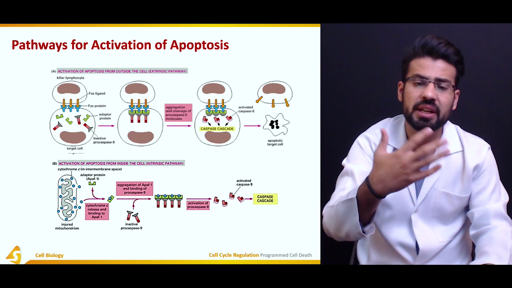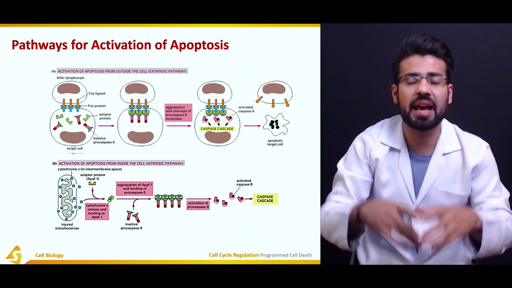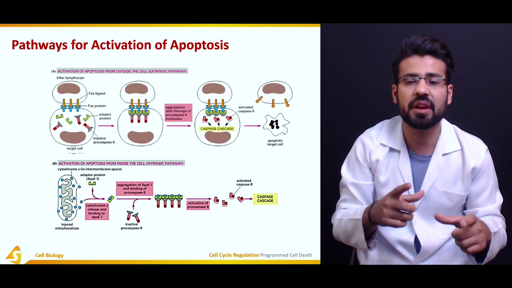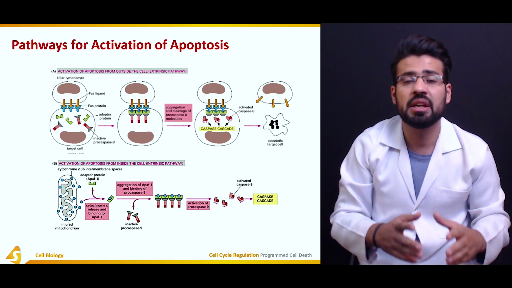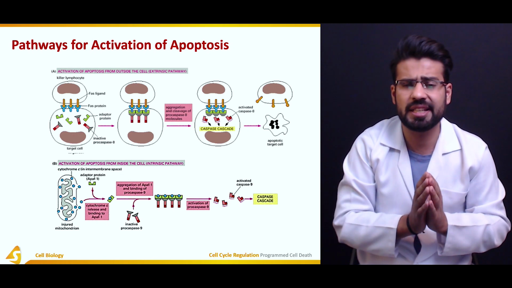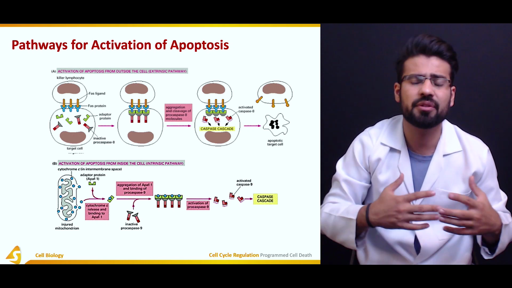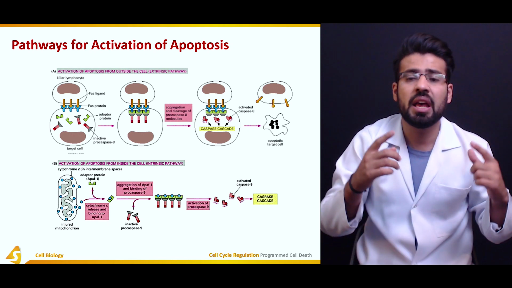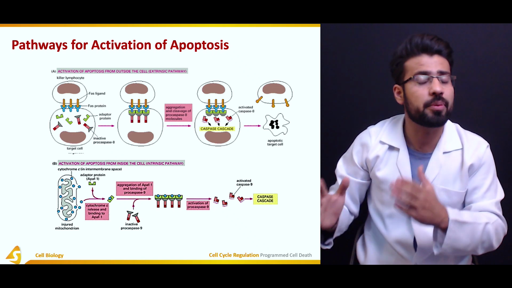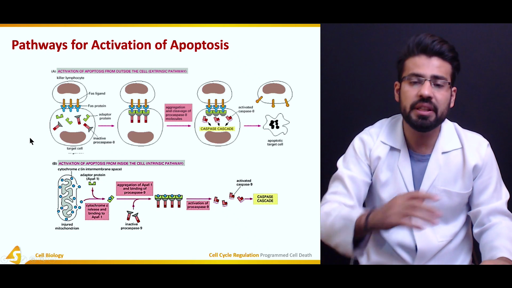Their aggregation and the cleavage of the procaspase 8 molecules result in the activation of the caspase cascade that we have discussed, and they stimulate the activation of the rest of the caspases, resulting in the execution of the proteins. We have talked about nuclear lamin, and we have talked about cellular proteins as well, hence resulting in the apoptosis of the cells.